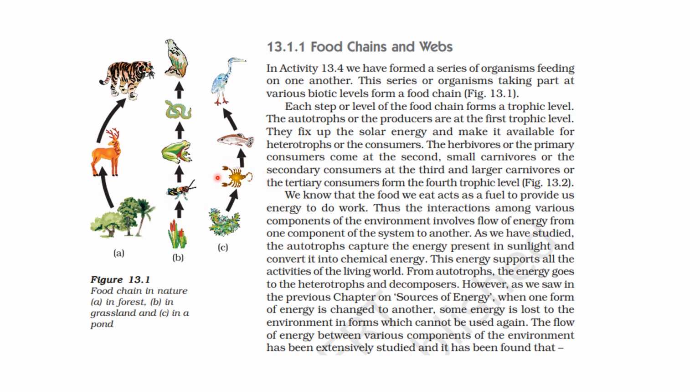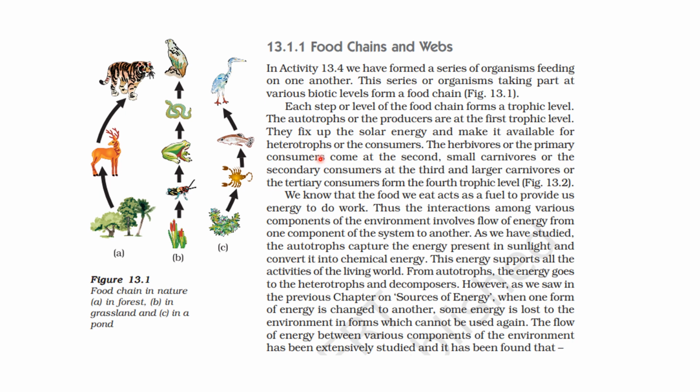Okay, so all these are second trophic levels. तो इसमें क्या क्या आते हैं? Herbivores और primary consumers. Okay, अब small carnivores और secondary consumers, they are at the third one, ठीक है, जैसे ये, this is the third, this one, this is the third trophic level. And large carnivores or the tertiary consumers, they are the fourth trophic level. जैसे इसमें fourth पे ये snake है, इसमें fourth पे this is there, right?